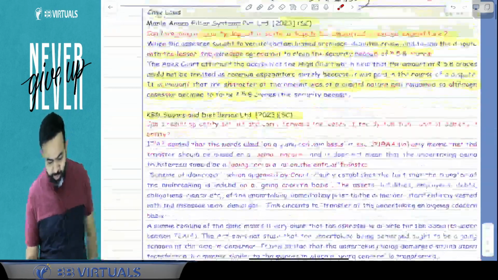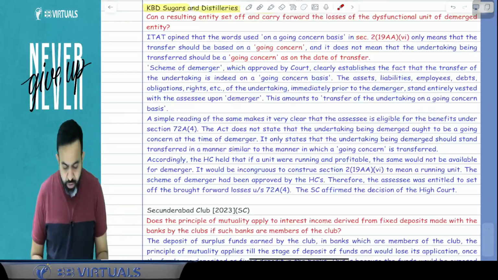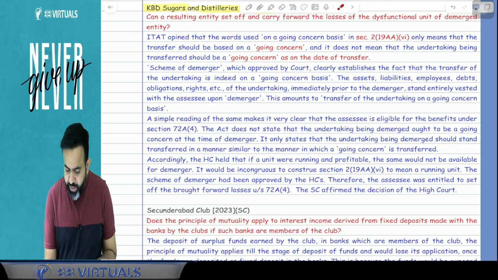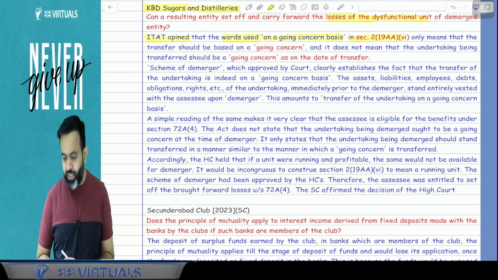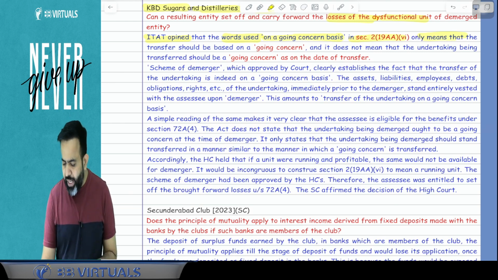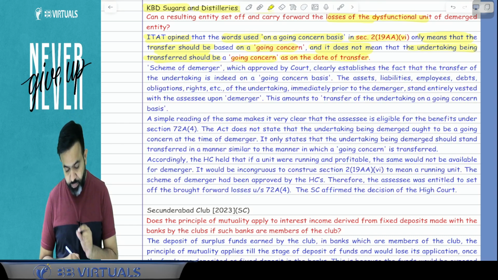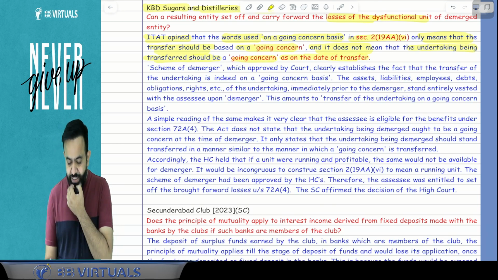Here, everyone pay attention. What happened in this case law? Can a resulting entity set off and carry forward losses of the dysfunctional unit of the demerged entity? I take the opinion that the words used, on a going concern basis, under section 2 clause 19AA sub-clause (vi), only mean that the transfer should be on a going concern basis. It does not mean that the undertaking being transferred should be a going concern as on the date of the transfer.